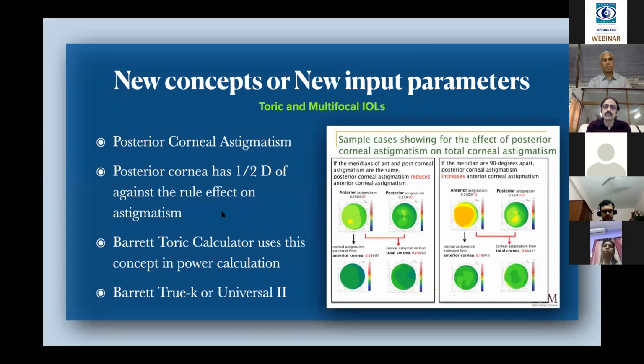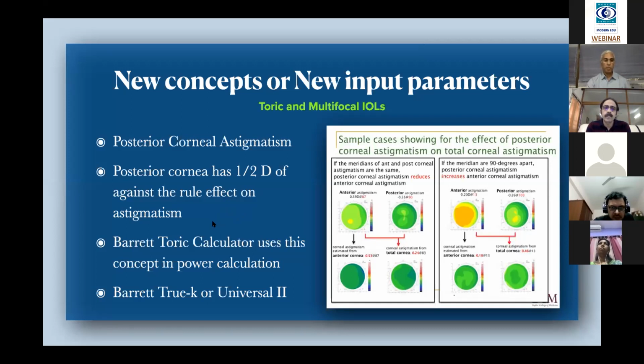And based on this principle, Barrett has changed the entire calculation scenario after he introduced the Barrett toric calculator. Before this, some of our cases used to either undercorrect or overcorrect, because with the rule astigmatism and against the rule astigmatism, if you don't take the posterior corneal astigmatism into consideration, we may end up in either overcorrection or undercorrection, especially when you are using a toric IOL.